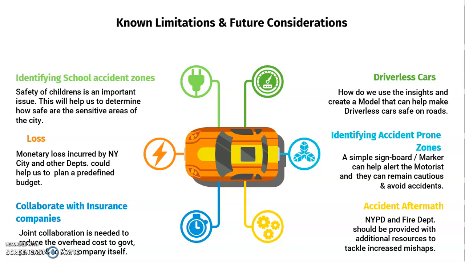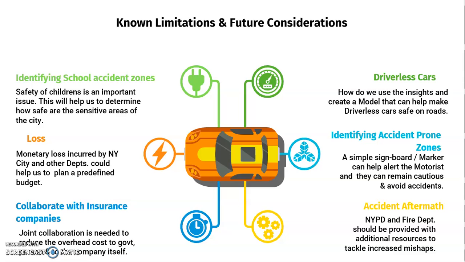And as we know, the future is going towards driverless cars, so I wanted to see how we could derive some insights and create a model that could help make driverless cars safe on the road, maybe providing them with geographical points where more accidents are happening or have happened in the past, so that people would be careful, or we can create a model in which it will self-instruct the car to be careful in that area, or maybe widen the roads there. There are many possibilities that we could have explored.